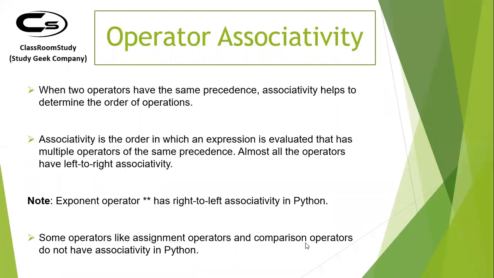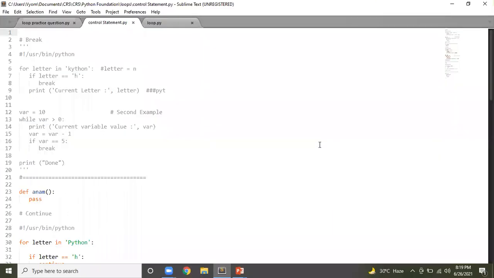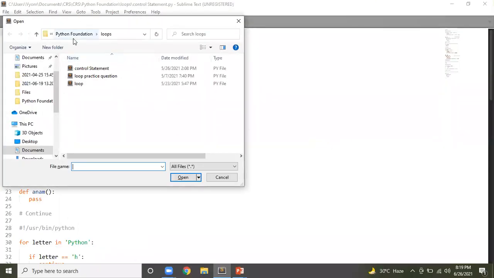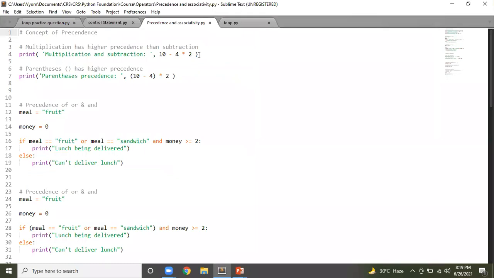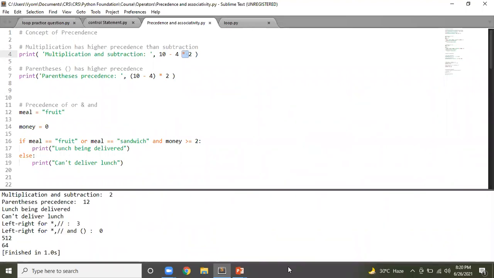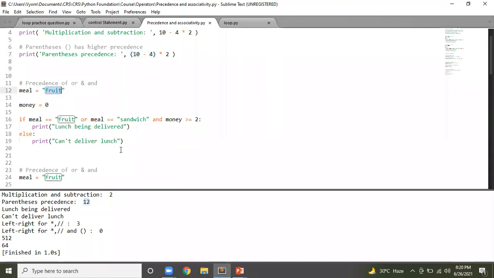So let me quickly give you an example of this. Otherwise, it will get difficult for you to understand. Let me see if I have this. Precedence. Okay, I have it. So like this. Minus has a lower precedence as compared to plus. What will be the output? So first you will do 2 into 4, that is 8. 8 minus 10, you will get minus 2. Similarly, in this case, parenthesis has the highest priority, so you will do 6 into 2, that is 12. And then in case of 'or' and 'and', this is very important.